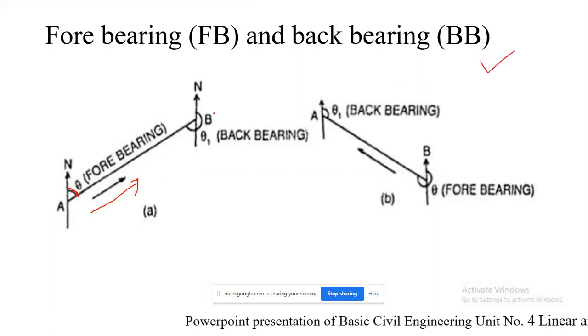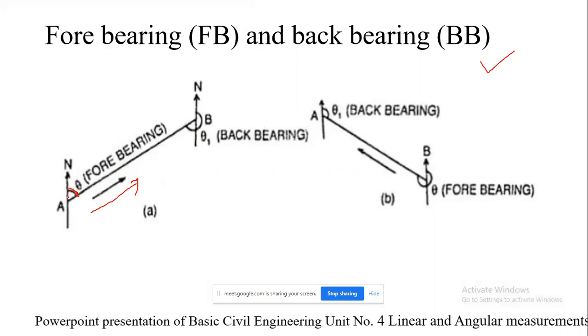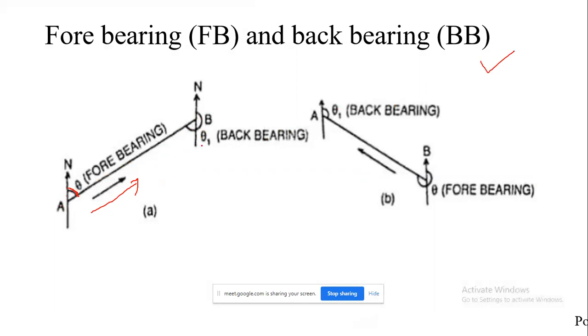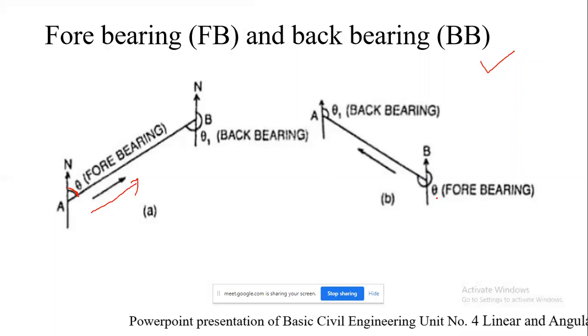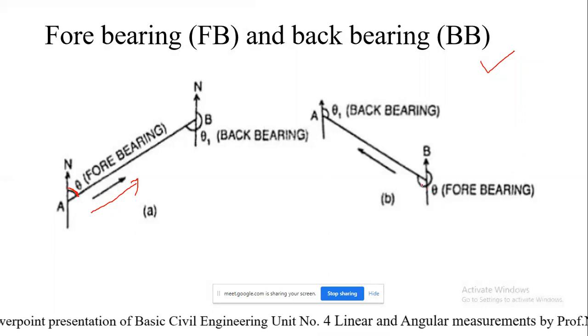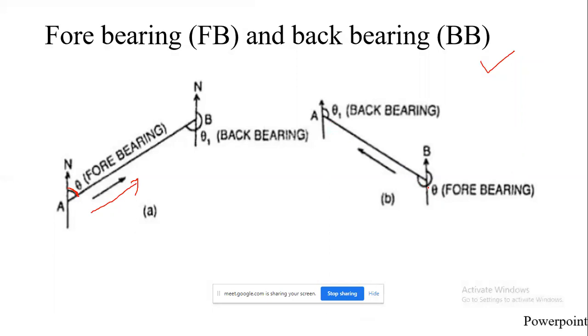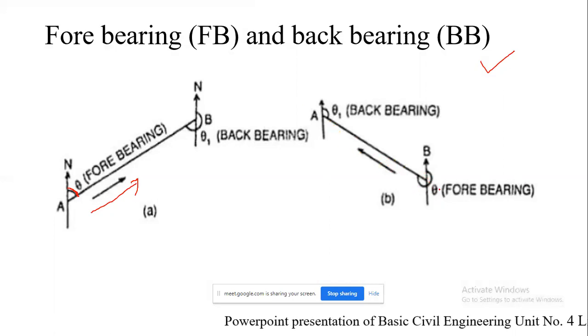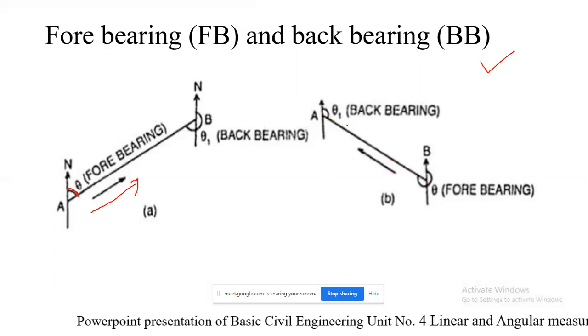So forebearing here is from A, it is theta, and from B the back bearing is theta 1. But when we start the instrument from B, suppose the forward direction is this, then the forebearing of line BA will be this theta, and the back bearing of AB will be theta 1.